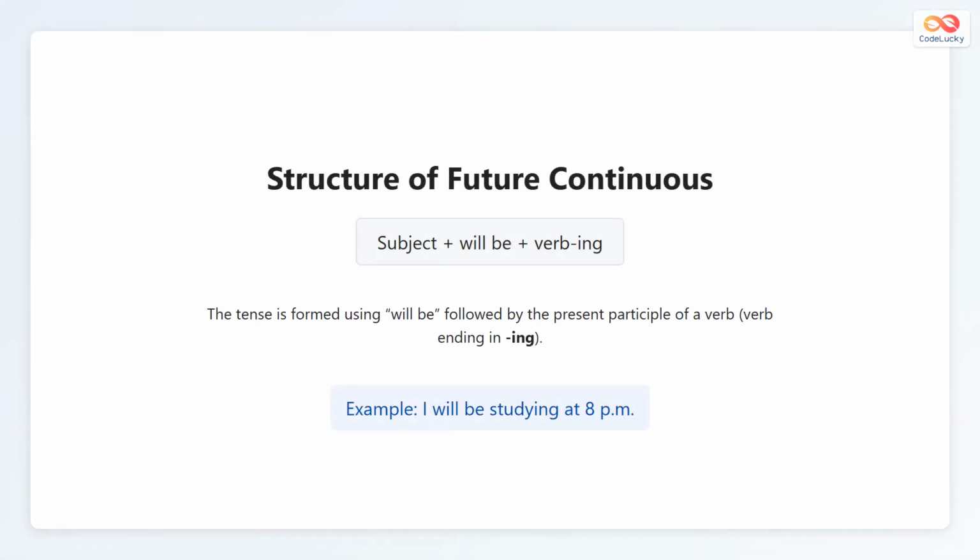The structure of the future continuous tense is very simple. It is formed with the subject, followed by the words will be, and then the verb plus the ending ing. For example, I will be reading. You will be working. This tense shows that an action will be going on during a certain future time. Remember, will be plus the ing form of the verb is the key pattern.